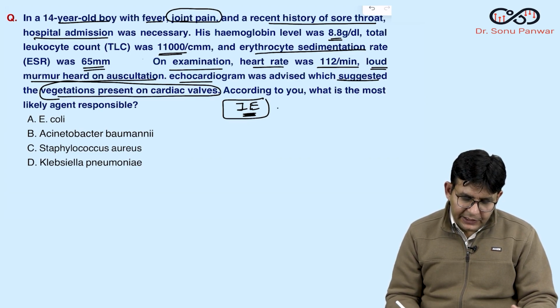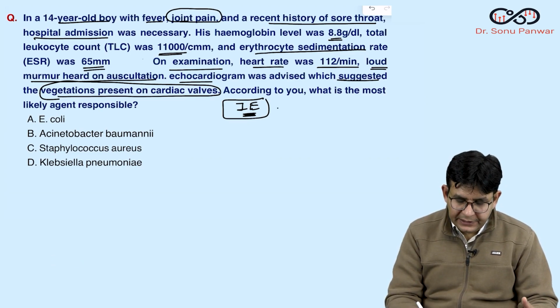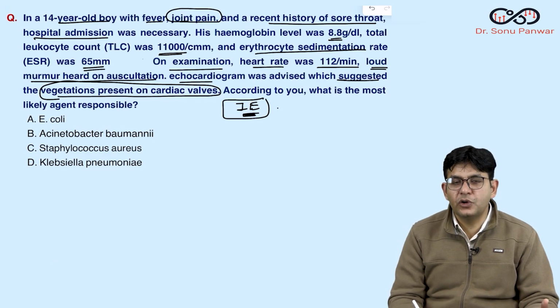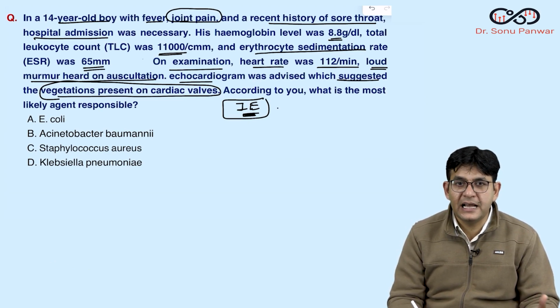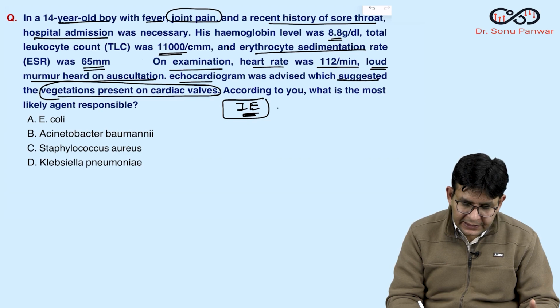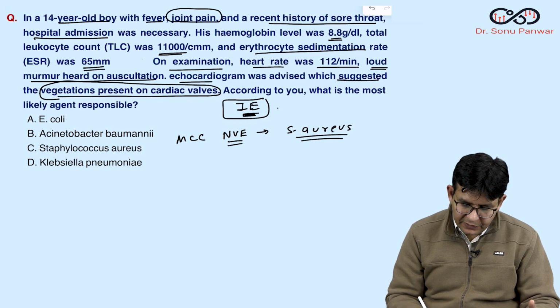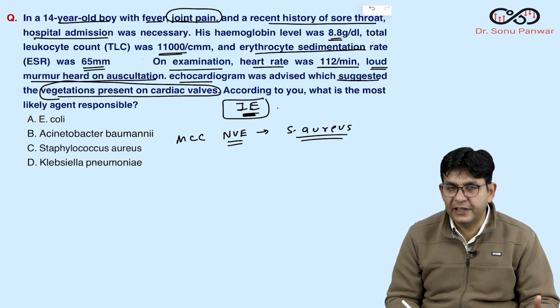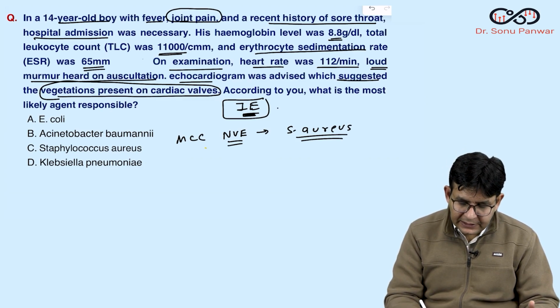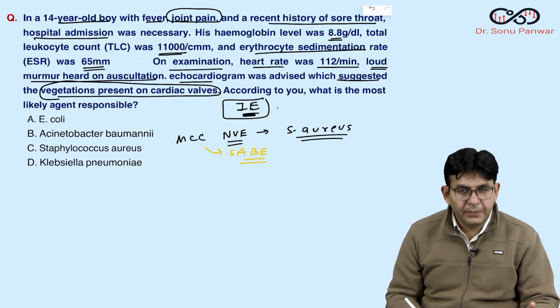So basically, you should know which one does what, and the most common cause of infective endocarditis, as such, that is termed as native valve endocarditis, and the most common cause of native valve endocarditis is Staph aureus. Okay. So you need to know first of all what is the most common cause of NVE, and what is NVE? Native valve endocarditis. Other than that, there is this particular thing termed as SABE.